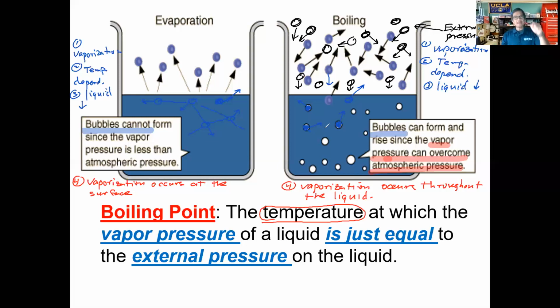And what happens though, and this is where the definition of boiling comes in, folks, is that as you crank up the temperature on the liquid, these particles start moving so fast that the air particles have a really hard time pushing down on them.